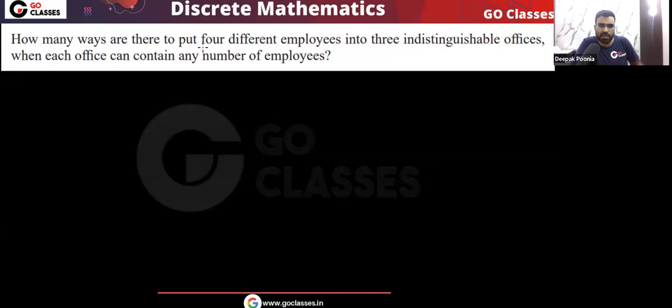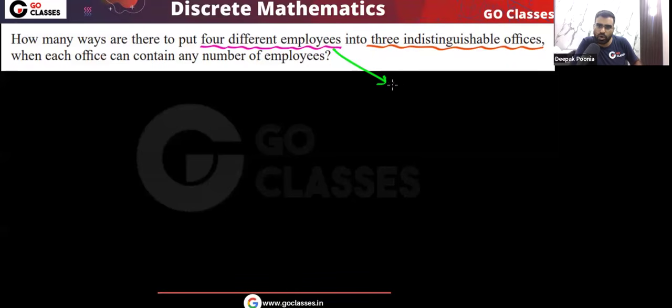How many ways are there to put 4 different employees into 3 indistinguishable offices, where each office can contain any number of employees? So here, first of all, what template is this? Here you can see we have 4 different employees. We need to distribute them into 3 indistinguishable offices. So which template is this?